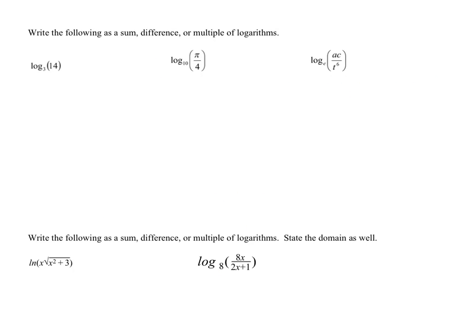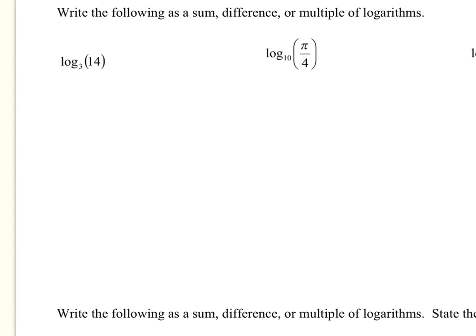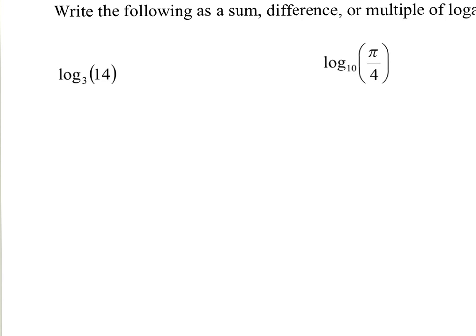Alright, so let's look at how we could split up some of these logs and use some of those properties to not only split up but also put together. If you look at the first one, we have log base 3 of 14. I really don't have this multiplied or divided, but what are two numbers that multiply to 14?